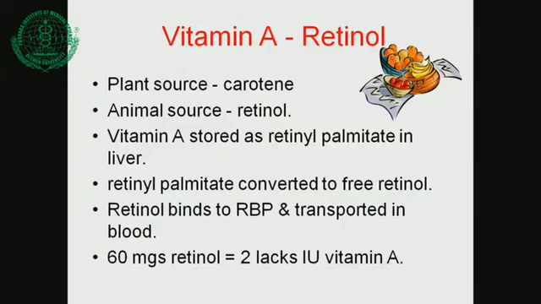Then the animal source: retinol is an alcohol, which is the animal source of vitamin A. So whatever animal products we take, eggs, milk, meat, chicken, everything will contain vitamin A. Also cod liver oil and fish liver oil are very important sources of vitamin A and vitamin D. Now you can see 60 milligrams of retinol gives 2 lakh units of vitamin A. An MCQ may be asked on how many milligrams of retinol give rise to 2 lakh units of vitamin A, but it is not a very commonly asked question.